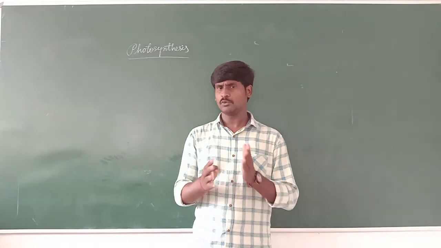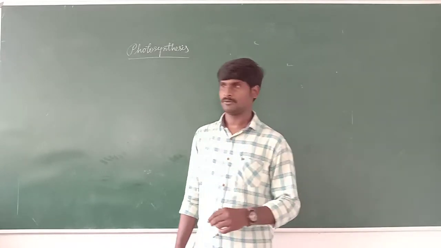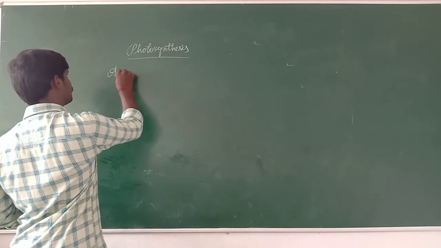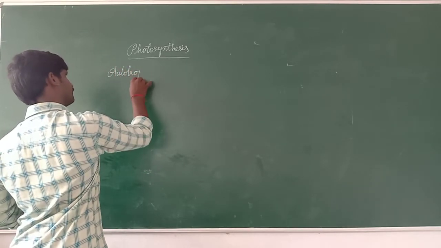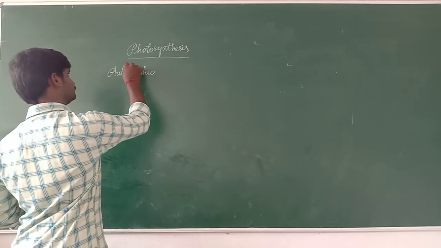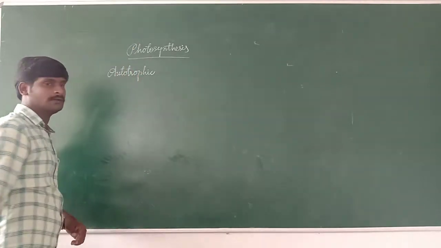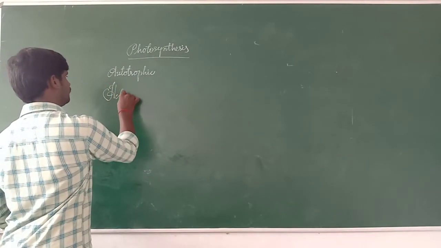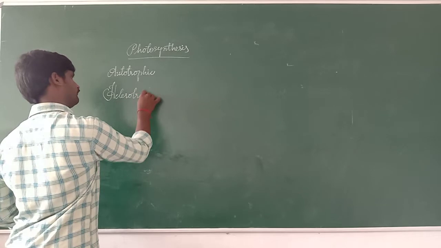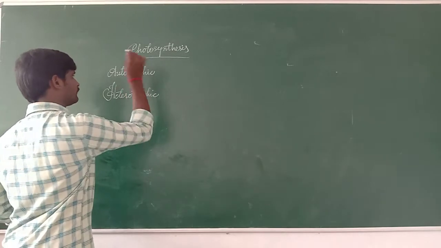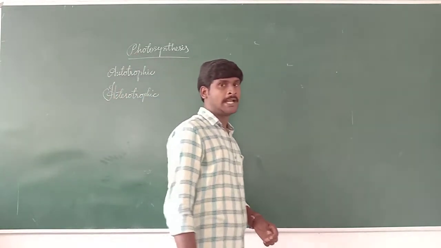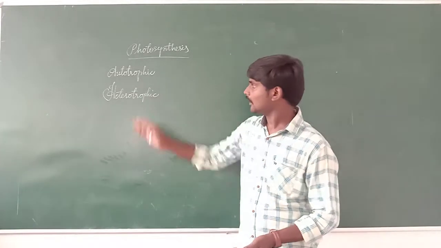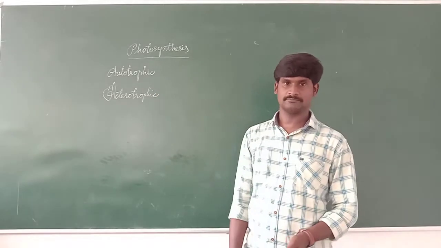Actually, nutrition has two types. One is called autotrophic nutrition and the other is called heterotrophic nutrition.